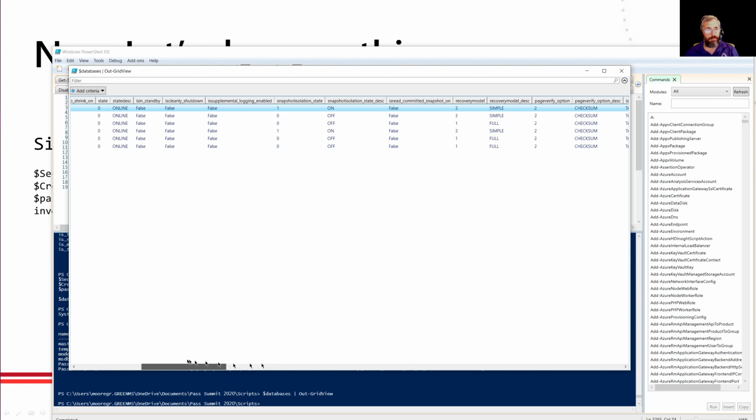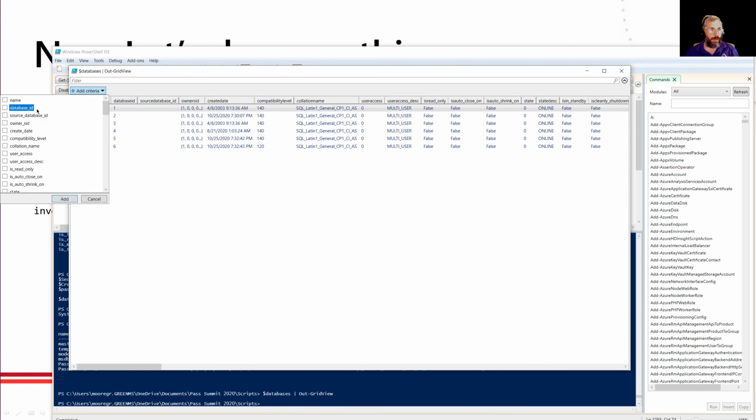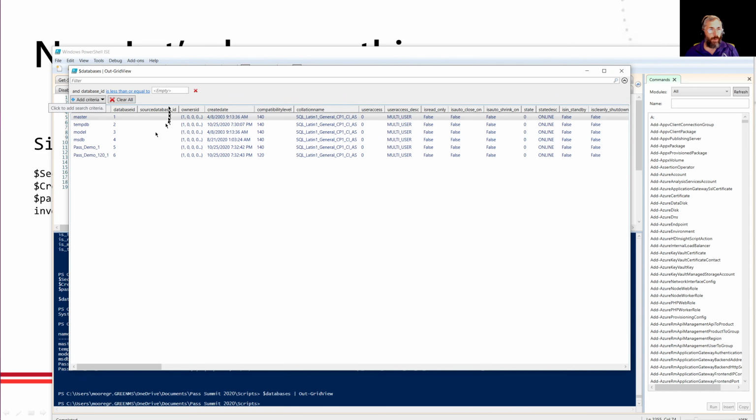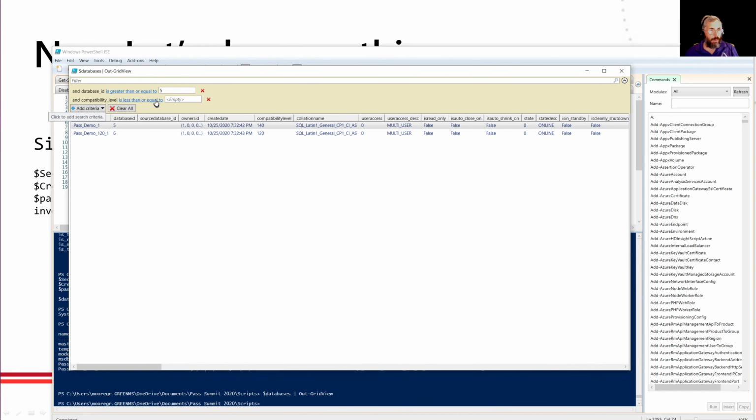Now imagine we had 50 databases in here. We wanted to kind of narrow things down. So I'm going to say, you know what? I only want to look at user databases. I don't care about the, make that greater than or equal to. I don't care about the system databases because those are pointless. I know they exist. So I'm going to add this criteria. And you know what? I really care about the compatibility level. So I'm going to add that criteria. And in this case, I want it less than or equal to 30.